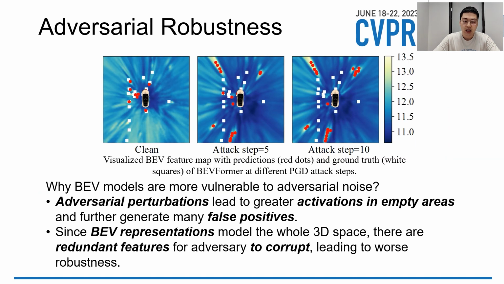So, we wondered why BEV models are vulnerable to adversarial noise. We visualized the BEV feature map and found that adversarial perturbations lead to greater activations in empty areas, and further generate many false positives. Since the BEV feature map models the whole 3D space, there are redundant features for the adversary to corrupt, leading to worse robustness.